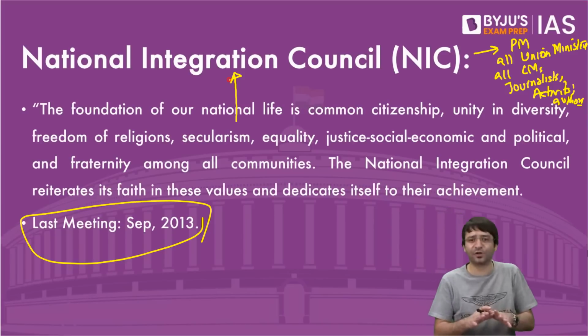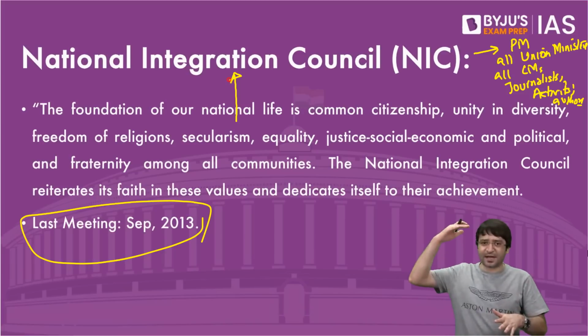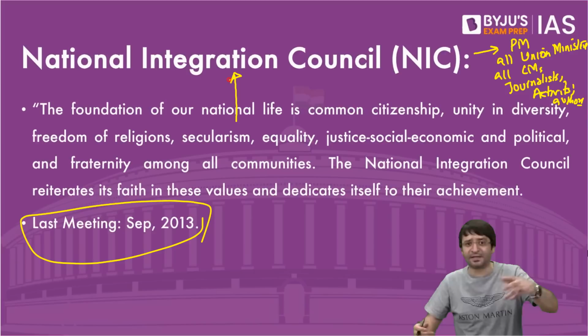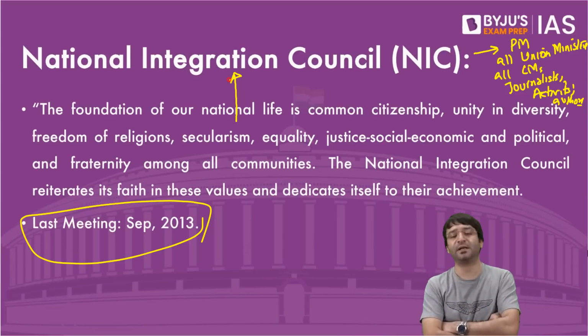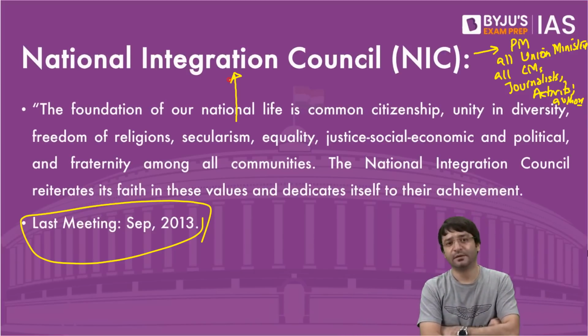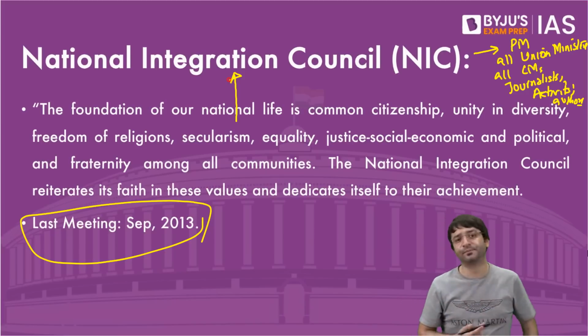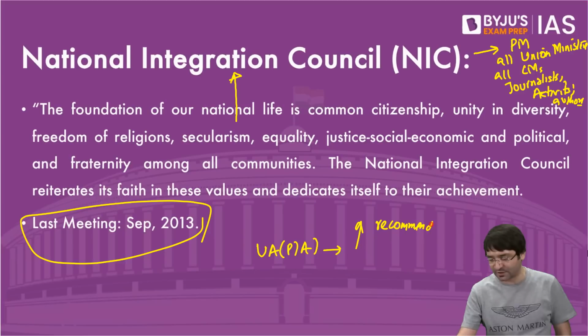And look at the composition of this body. All chief ministers, all union ministers, the prime minister at the head, and on the invite of the prime minister, top journalists, top advisors, activists, businessmen, they will participate in this meeting. And ultimately they will advise the government what steps to take to ensure national integration. The Unlawful Activities Prevention Act was passed on the recommendations of the National Integration Council.